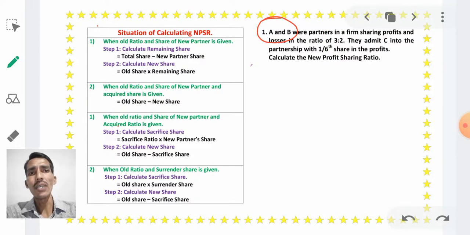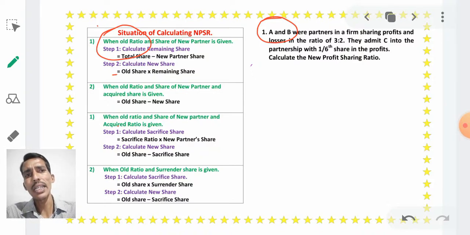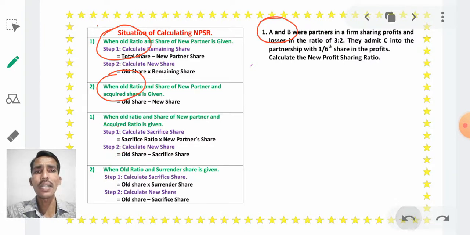Like that, in the first situation it is saying that when old ratio, and the second situation it is saying that when old ratio, and the third situation and fourth situation. In all situations, it is given in the problem as an old ratio of old partners.